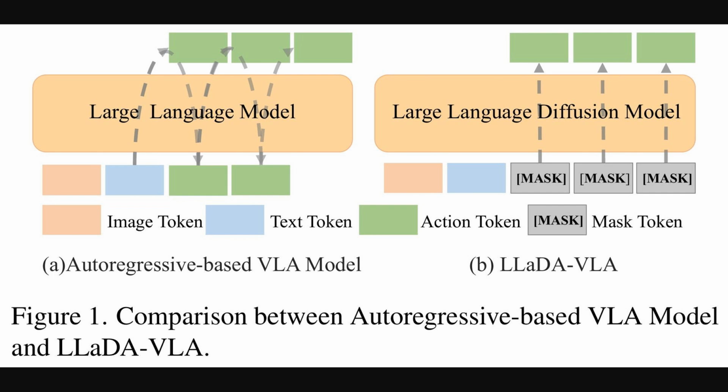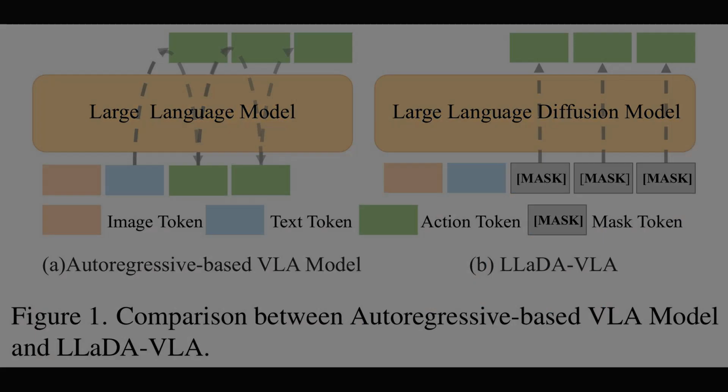Alright, the previous discussion highlighted diffusion for action generation. Figure 1 contrasts two pipelines. The left panel shows an autoregressive VLA that emits action tokens one by one, which creates a strict left-to-right dependency and limits flexibility. The right panel shows LLaDA-VLA, using a large language diffusion model that starts from mask tokens and refines them in parallel, so many action tokens update together. The legend clarifies image, text, action, and mask tokens, which makes the parallel refinement process explicit.